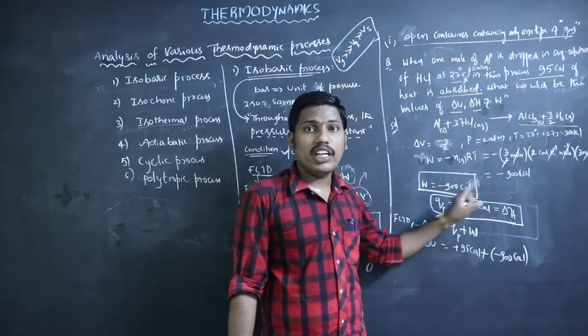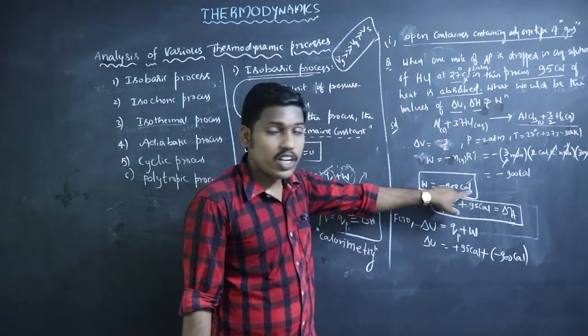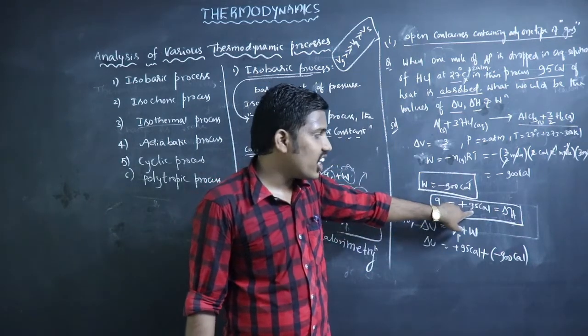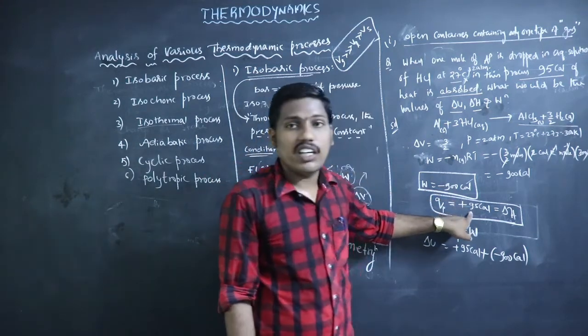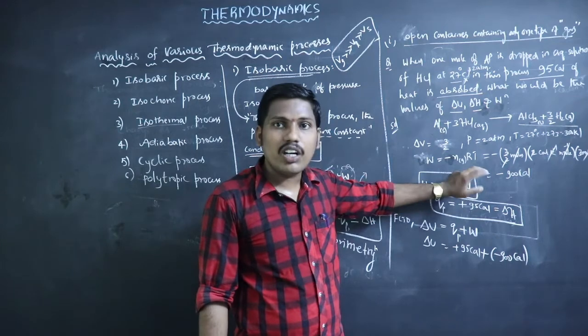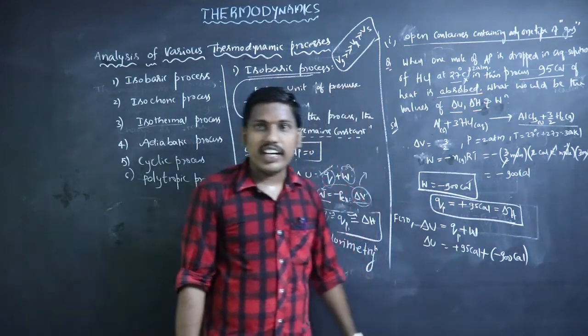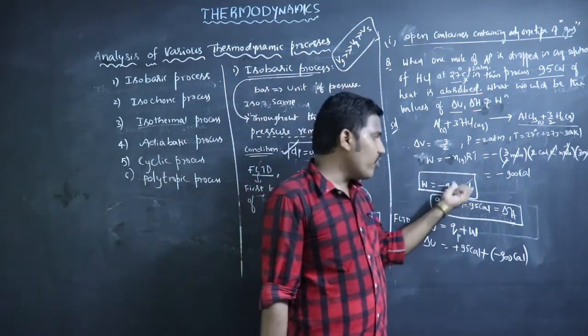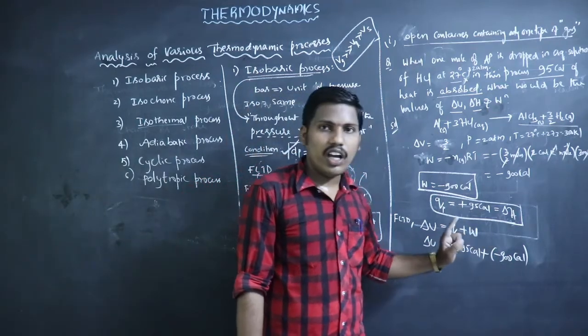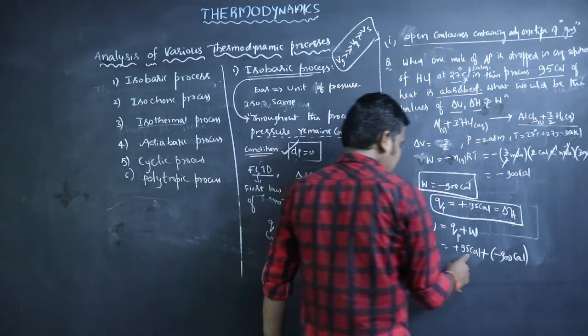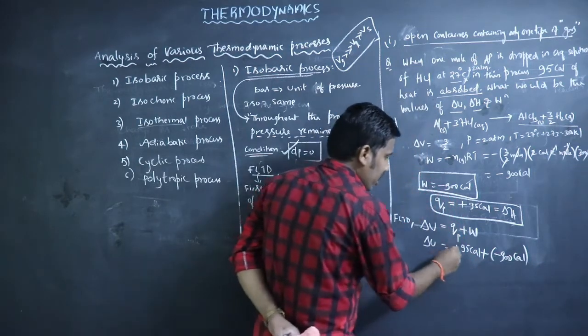But if they are in different units, one in calories and the other in joules, we compulsorily convert both to the same units. Then after that we do the final operation, adding or subtracting depending on the signs.